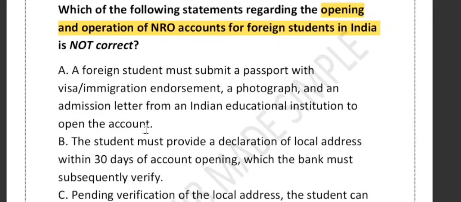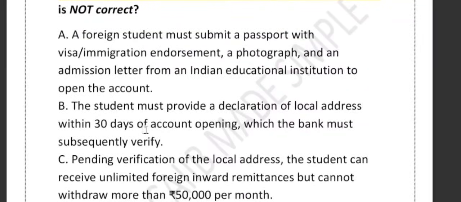Option A says that a foreign student must submit a passport with visa, immigration endorsement, a photograph and an admission letter from an Indian educational institution to open the account. Here the keywords are passport, visa, immigration endorsement, photograph, admission letter.